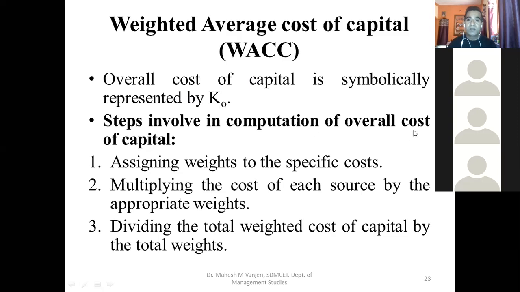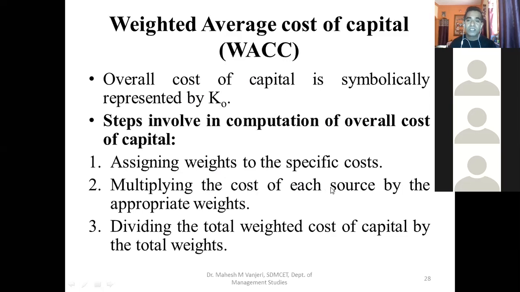Steps involved in computation of overall cost of capital. There are some sub steps in step 2. First sub step is assigning weights to specific costs. In my oral example, 0.5 is the weightage of equity capital, 0.25 is the weightage of preference capital, and 0.25 is the weightage of debentures.